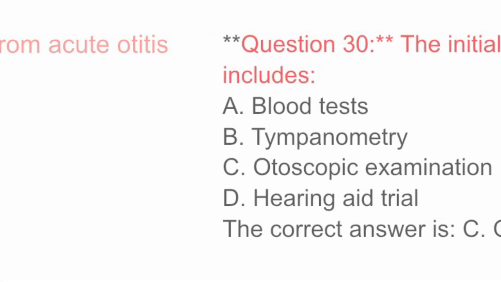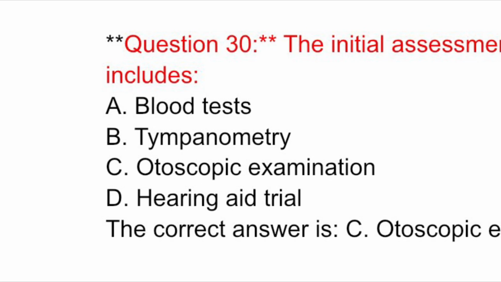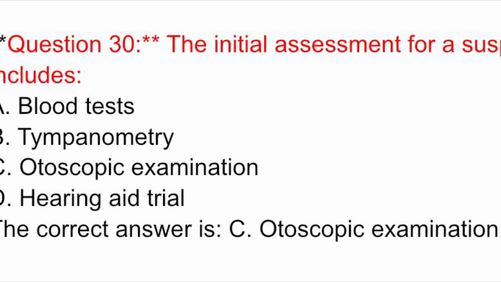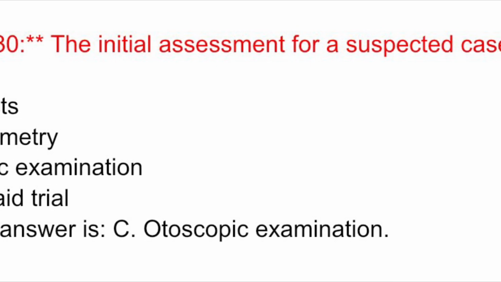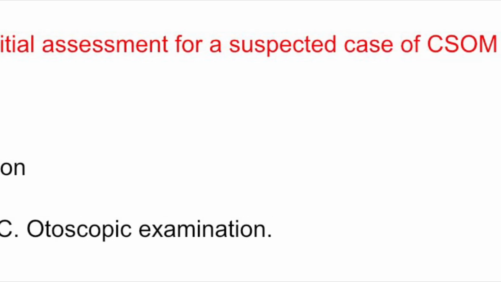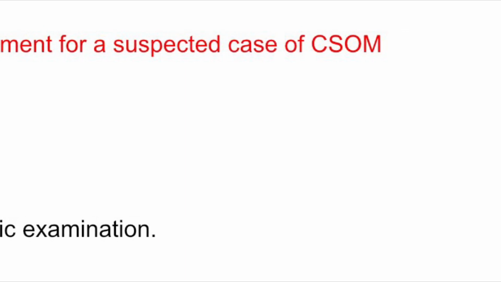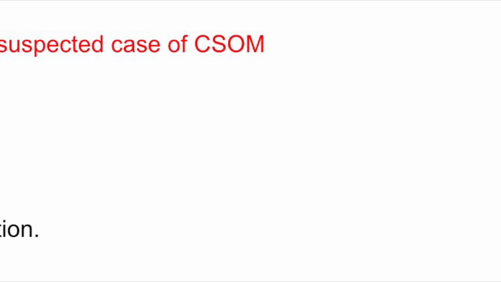Persistent ear discharge. Question 30. The initial assessment for a suspected case of CSOM includes A. Blood tests. B. Tympanometry. C. Otoscopic examination. D. Hearing aid trial. The correct answer is C. Otoscopic examination. These questions help further understand CSOM's presentation, complications, and management. Essential knowledge for ENT practice.